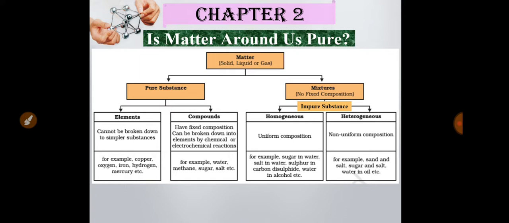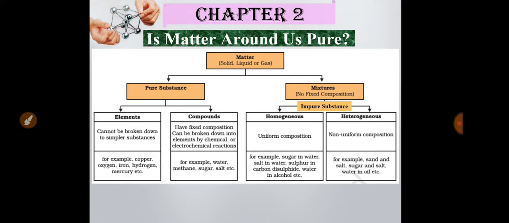That means when a large number of molecules combine or are put in the same place, it is called a compound. Suppose, for example, if you take some water, it is a compound, and if you divide the particles of water, you will get a large number of water molecules.